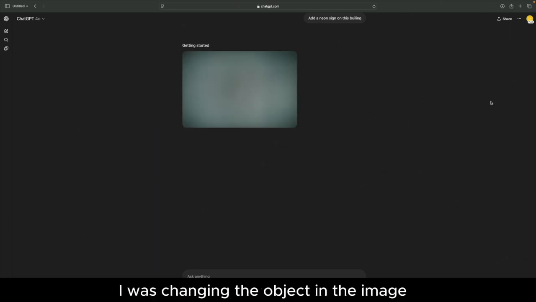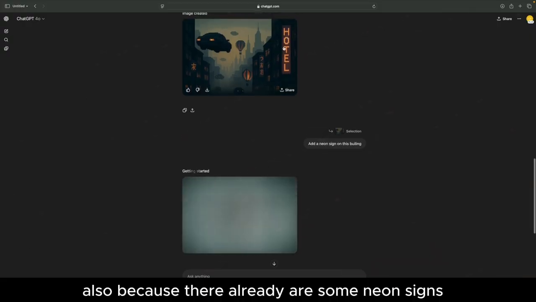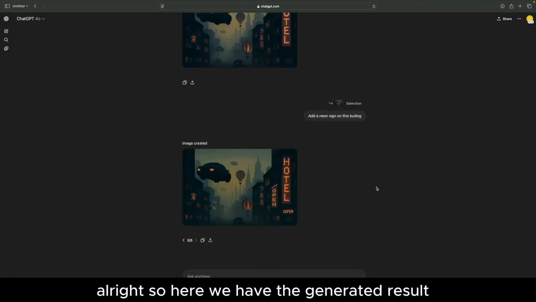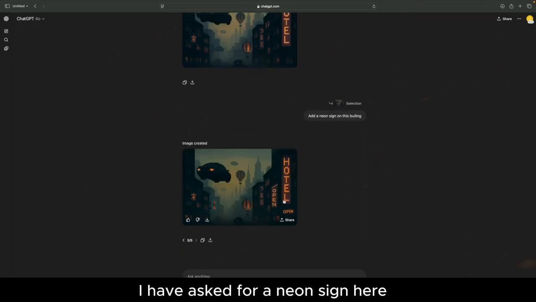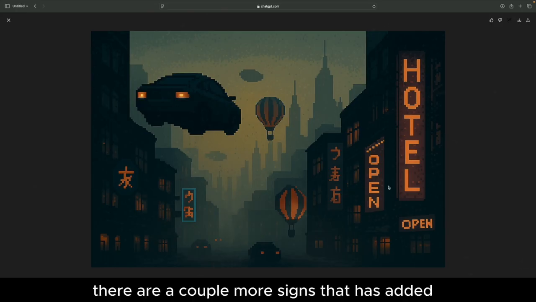So unlike before, I was changing the object in the image. This time I am adding something new to it. It should handle it very well also because there already are some neon signs in the image itself, but there aren't any right there. All right, so here we have the generated result. I have asked for a neon sign here. It has added it. However, there are a couple more signs that it has added.